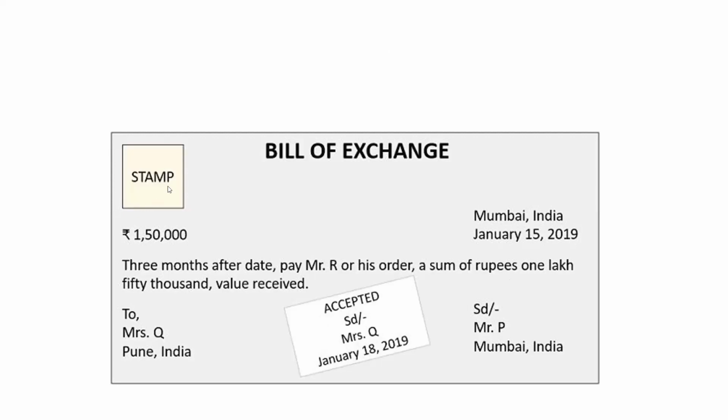So it is stamped by the drawer, the signature of the drawer is there, and even the drawee will accept it. The signature of the drawee means the drawee will accept to give the amount. So when he accepts it, he signs it. Got the point, students? When the drawee accepts it, he signs on the bill of exchange that he has accepted it, and he will give back the stated amount which is stated on the bill of exchange.